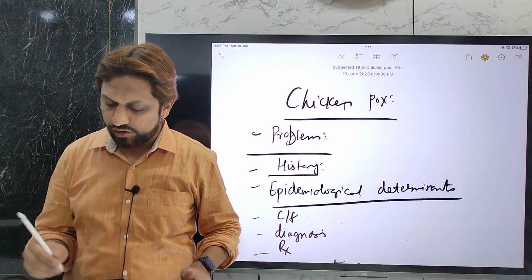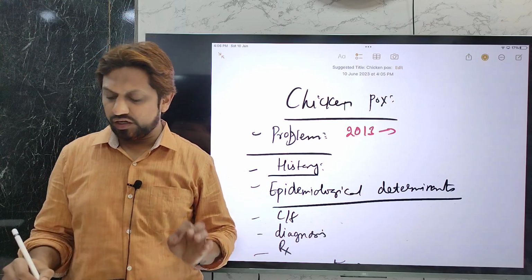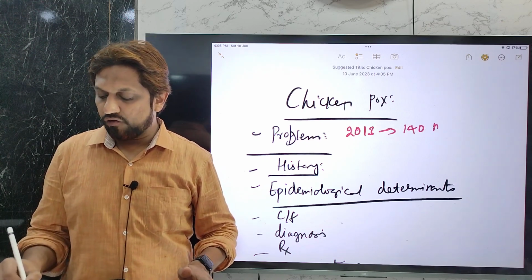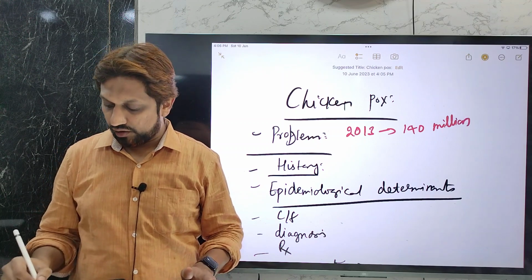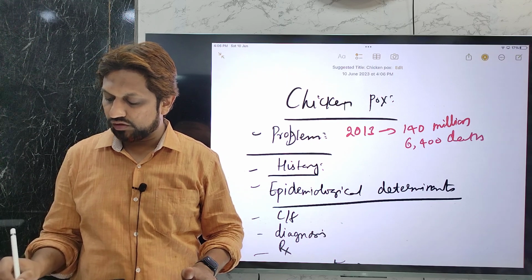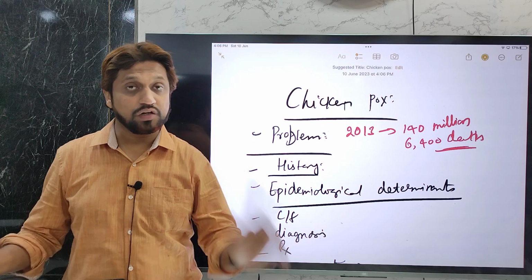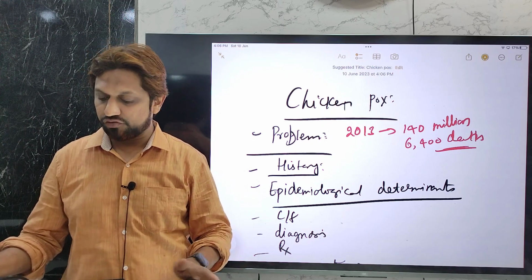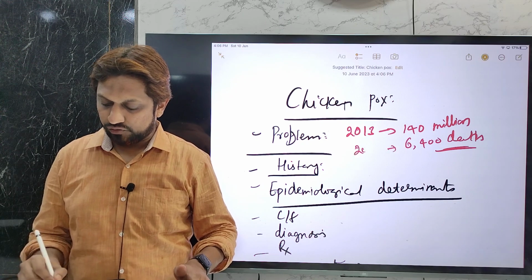According to one of the data, in the year 2013, nearly 140 million cases of chickenpox were reported globally, and around 6,400 deaths due to infection caused by this varicella zoster virus, which includes chickenpox as well as herpes zoster, were reported. This was the data collected in 2015.